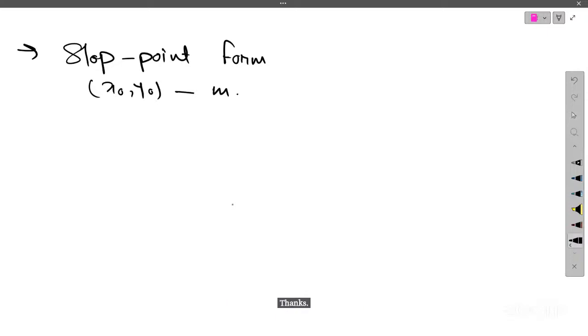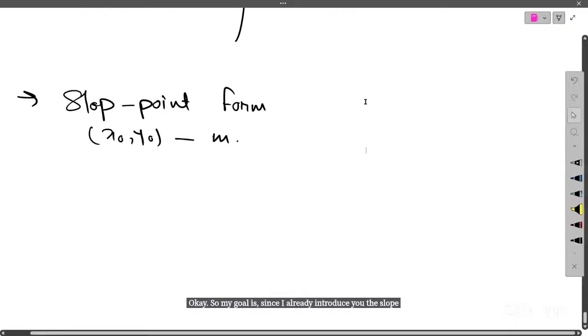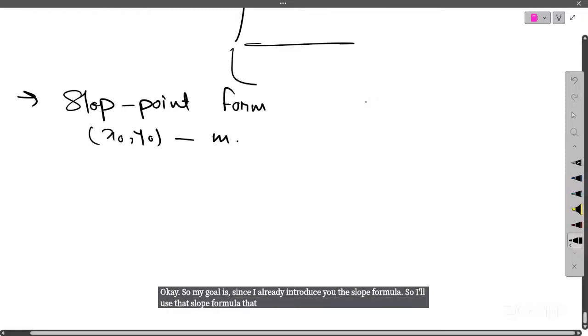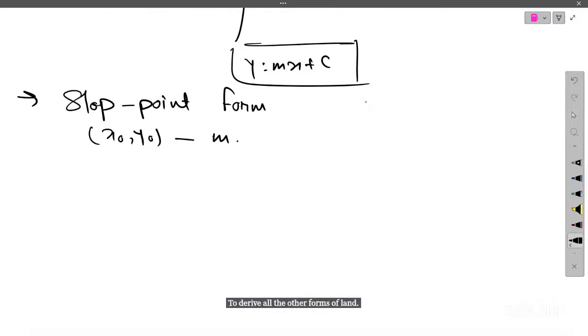Okay, so my goal is, since I already introduced you to the slope intercept formula, I'll use that formula, y is equal to mx plus c, to derive all the other forms of equation of line. I don't think this is the way sir has done it, but it's the same.